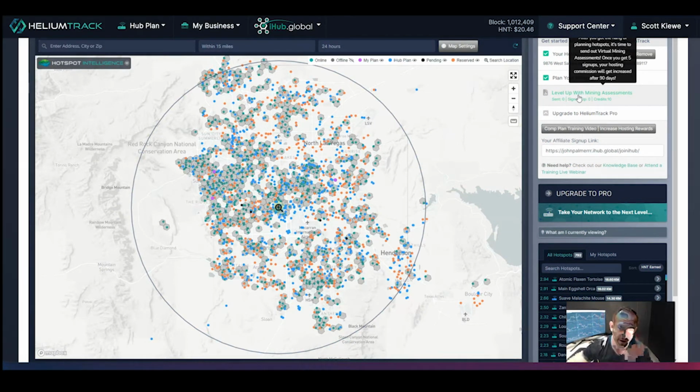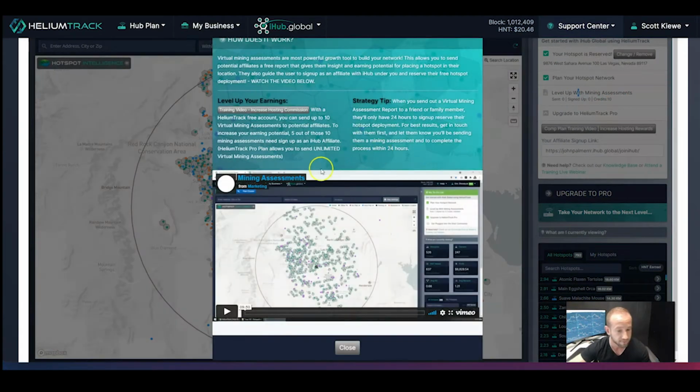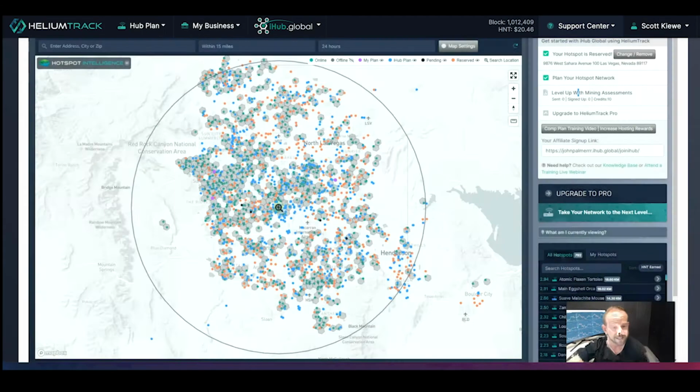When clicking on this step, we're also going to have an instructional video as well as more information and strategy. So if you need some more help, look within this window and it's going to give you some help there as well. Let's take a look at the two different ways that we can send a mining assessment report. The first way would be planning a hotspot from scratch like we did on the previous step, and if it's a valid placement, you're going to be eligible to send that virtual mining assessment report right away.